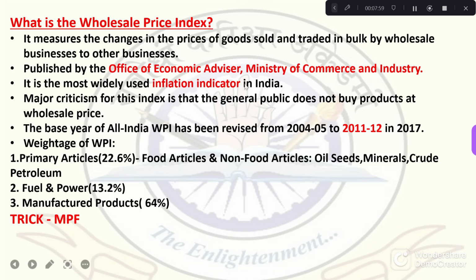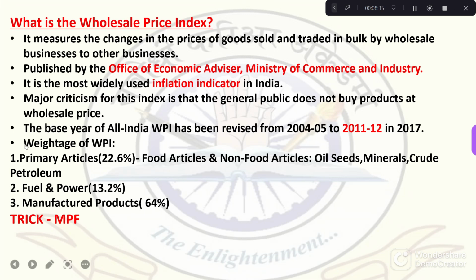It is an inflation indicator in India. By seeing the wholesale price index, we can identify the inflation rate in the country. Now the major criticism of WPI is that it does not take into concern the general public, which is purchasing goods from the market, because wholesale price only takes into consideration the prices at the wholesale level and not at the market level. So this is the main criticism of the WPI.